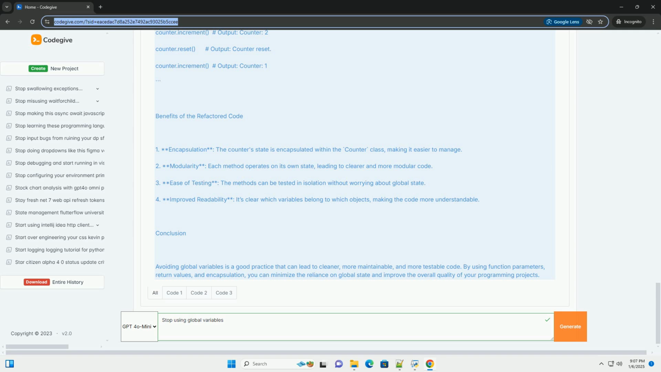By using function parameters, return values, and encapsulation, you can minimize the reliance on global state and improve the overall quality of your programming projects.